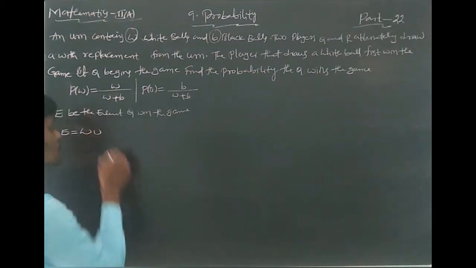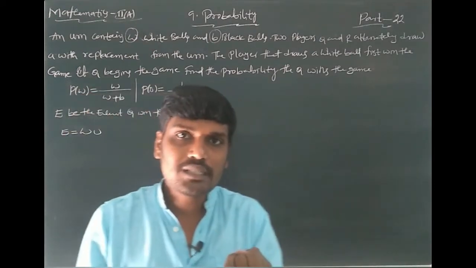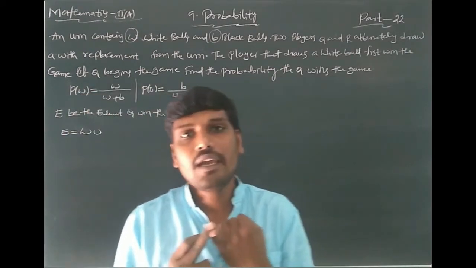Next, on which choices can Q win the game?